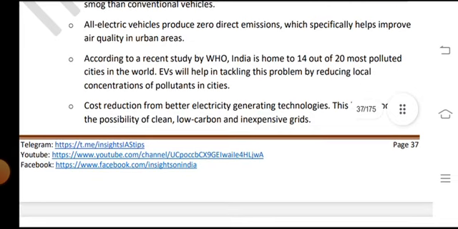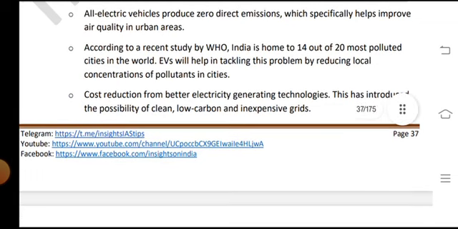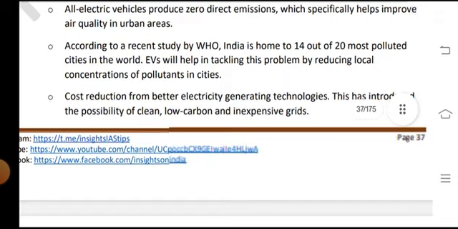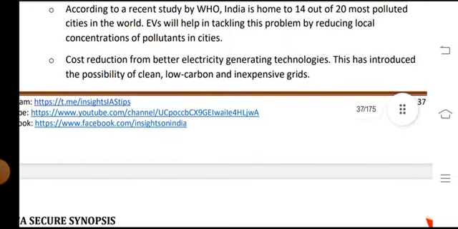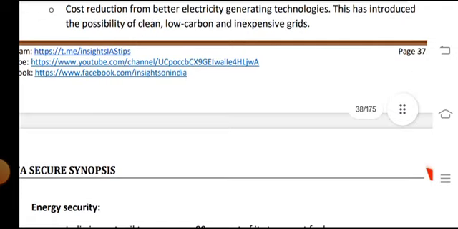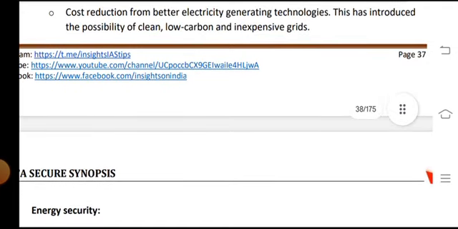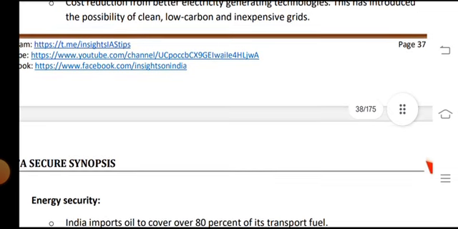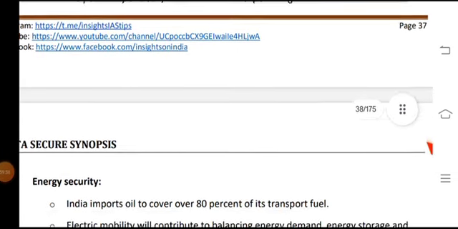All electric vehicles produce zero direct emissions, which especially helps improve air quality in urban areas, according to a recent study by WHO. India is home to 14 out of the 20 most polluted cities in the world, and EVs will help in tackling this problem by reducing local concentrations of pollutants in cities, along with cost reductions from better electricity generation technologies. This has introduced the possibility of clean, low carbon, and inexpensive grids.